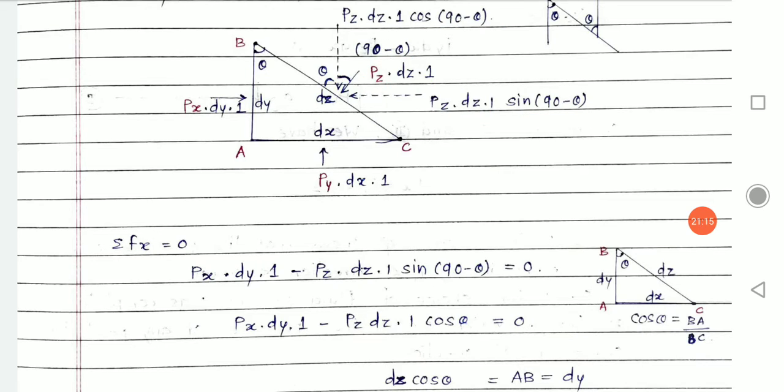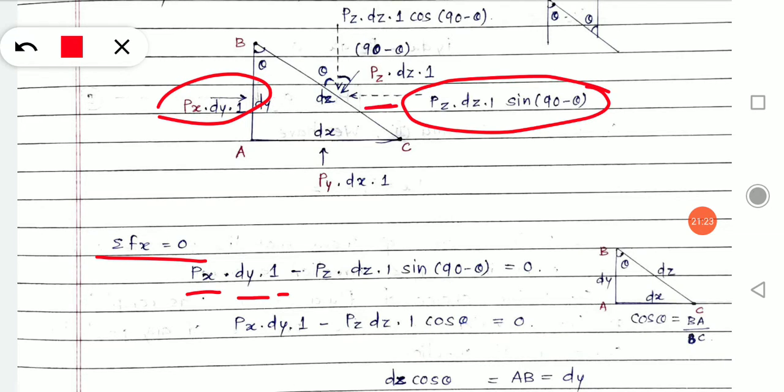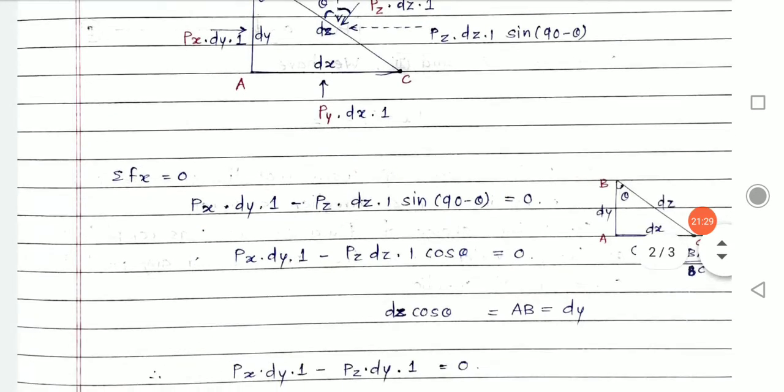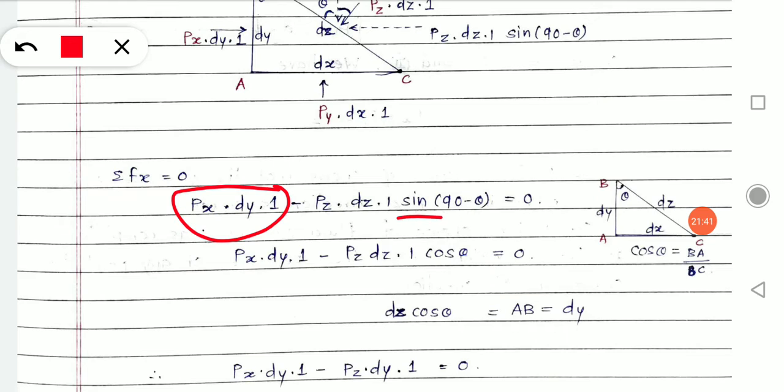Alright, now I did the summation, summation of Fx equals 0: Px dy into 1, this force, and the opposite force in direction with a minus sign. Once you do that, you now have to simplify it. This will remain as it is, but look here, sine 90 minus theta. What will sine 90 minus theta be? It will be cos theta. Therefore Px dy into 1 minus Pz dz into 1 cos theta is equal to 0.